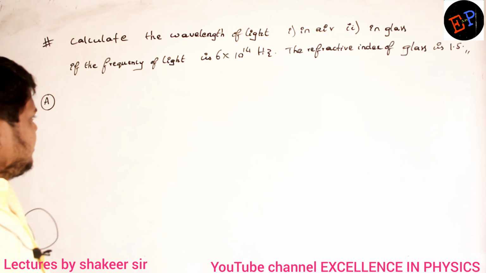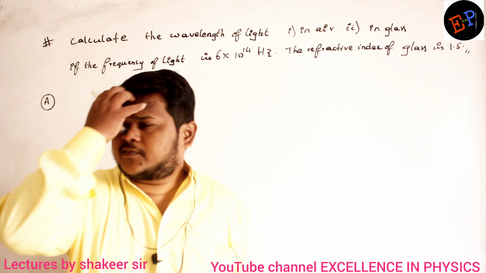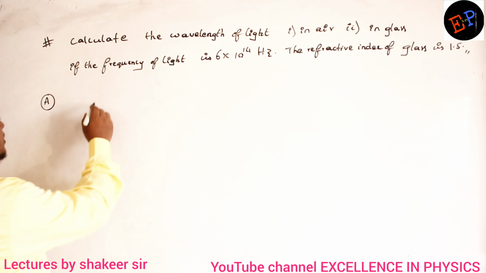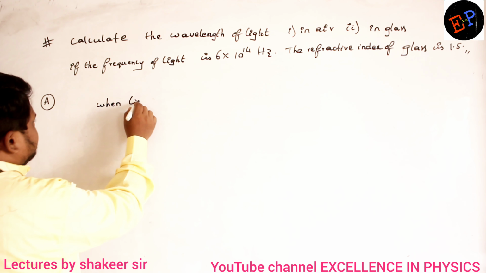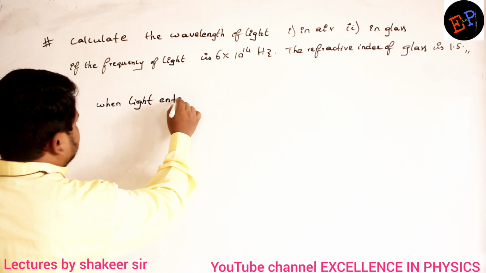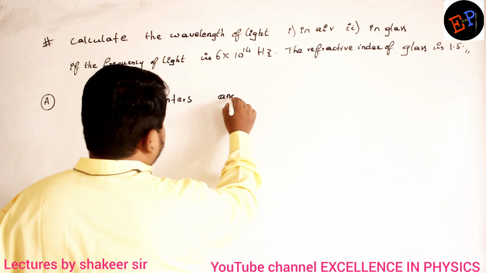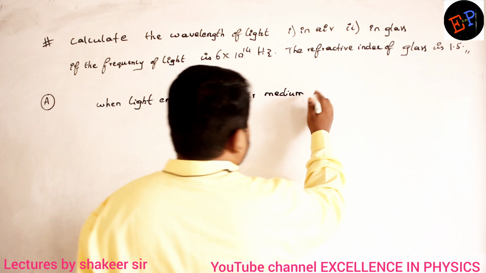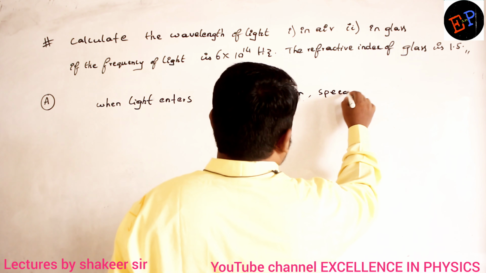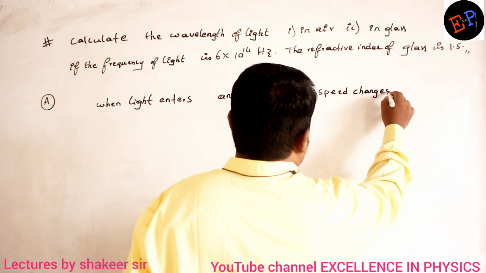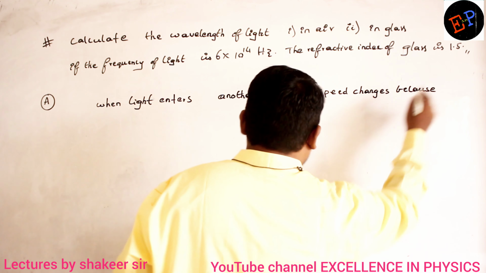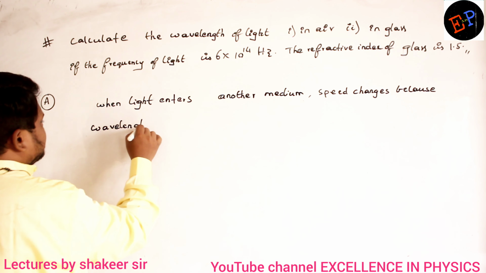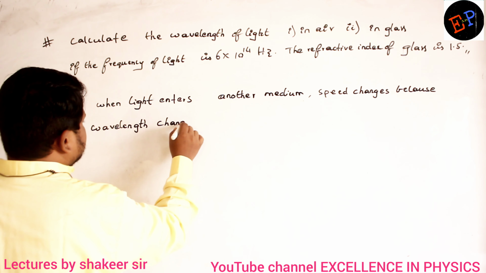Okay, here we will study some of the properties of light when it enters from one medium to another medium. When light enters another medium, speed changes because wavelength changes.